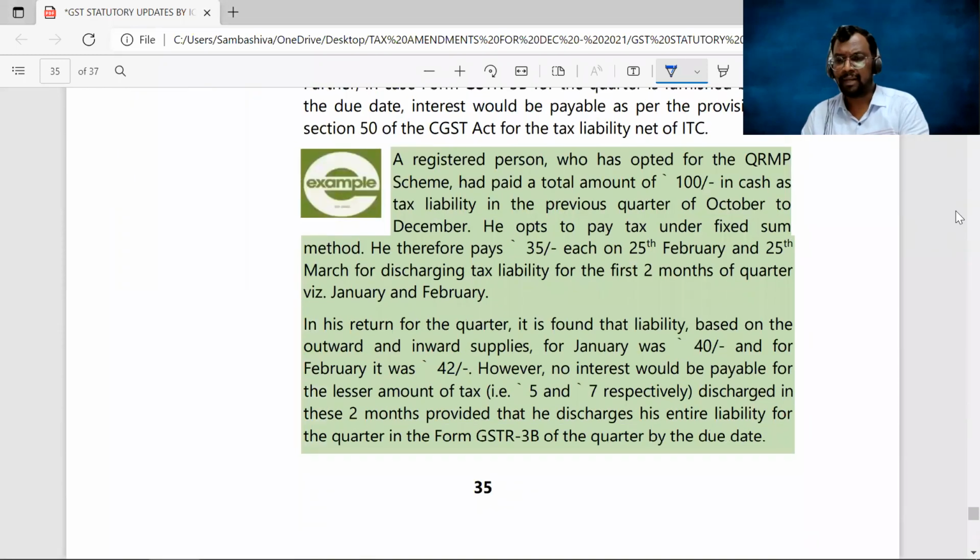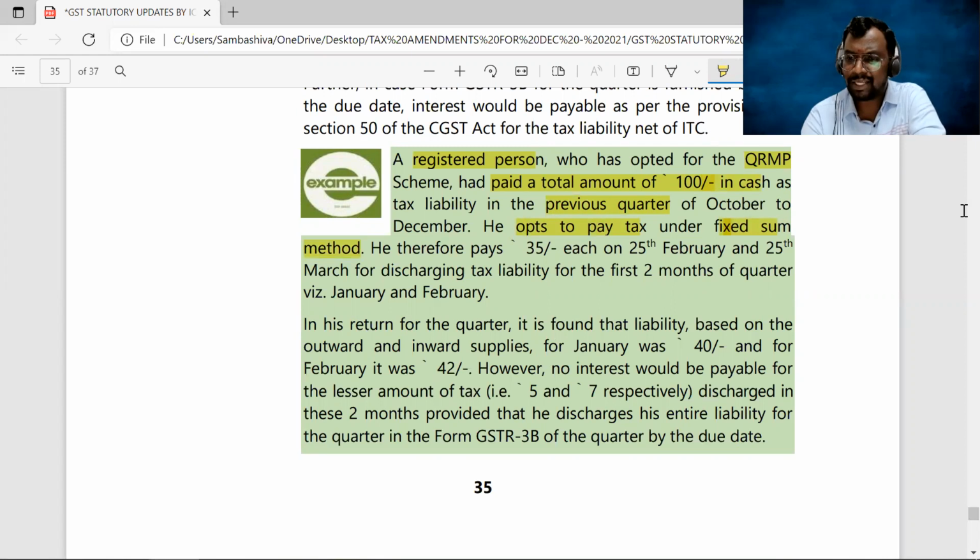And you can better understand with the help of this example. Anyhow, we have discussed that, right, sir? You can see here a registered person opted for QRMP scheme. He actually paid the total amount of 100 in cash in the previous quarter, right? Now he opts to pay the tax under fixed sum method.